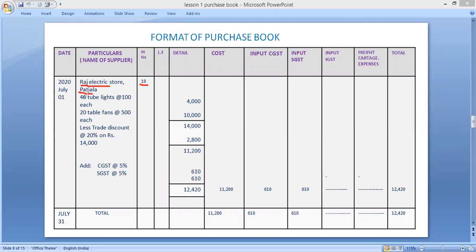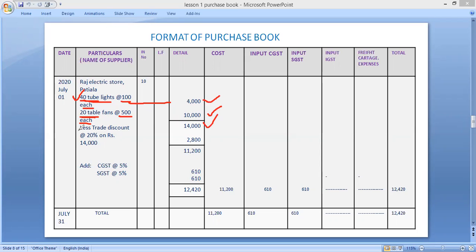Then after this, you have to write here the description of goods. What kind of goods have we purchased? 40 tube lights at the rate of 100 each, and 20 table fans at the rate of 500 each. Now you have to give detail of this. 40 tube lights at the rate 100 each, total amount is 4,000. 20 table fans at the rate 500 each, that is 10,000. Total amount will be 4,000 plus 10,000, it will be 14,000.